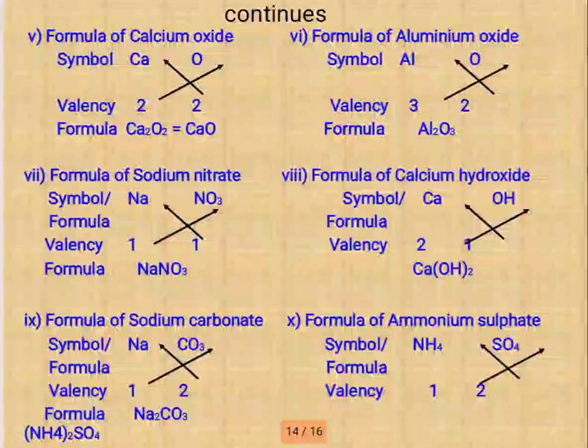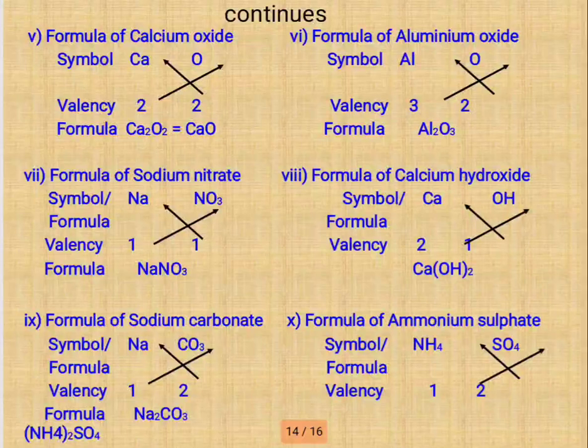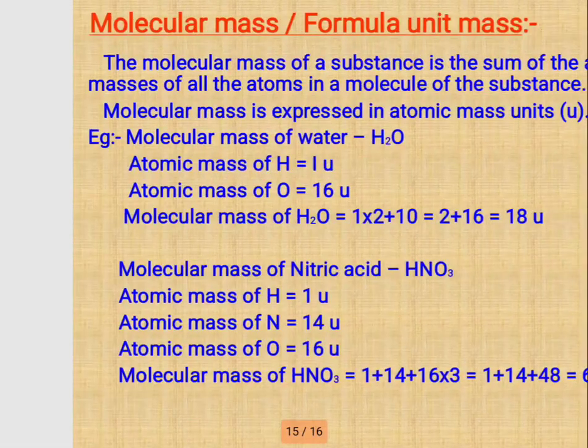Also we can see calcium oxide, aluminum oxide, sodium nitrate NaNO3, calcium hydroxide. All these examples are very important, so you can remember this: Na2CO3, sodium carbonate, and ammonium sulfate, (NH4)2SO4. There is something wrong in the PDF.